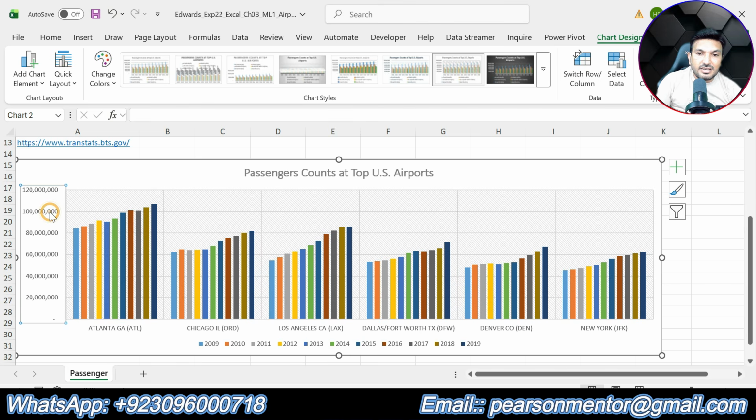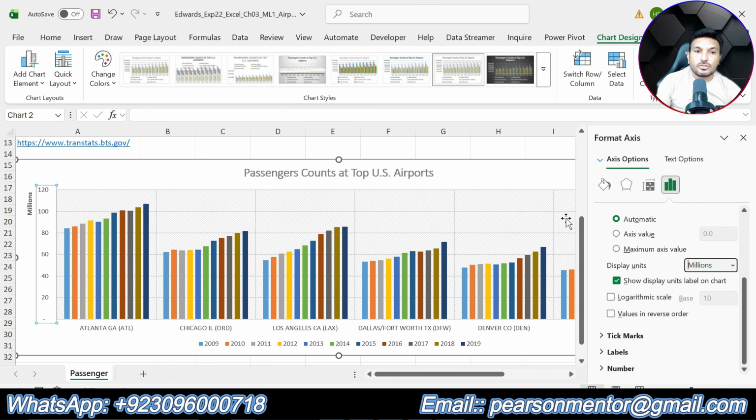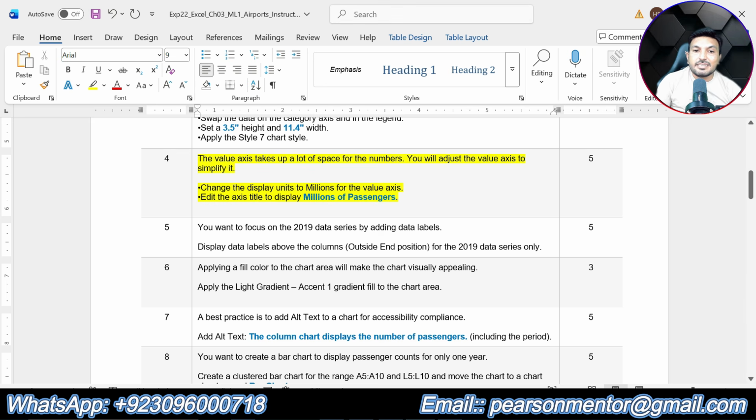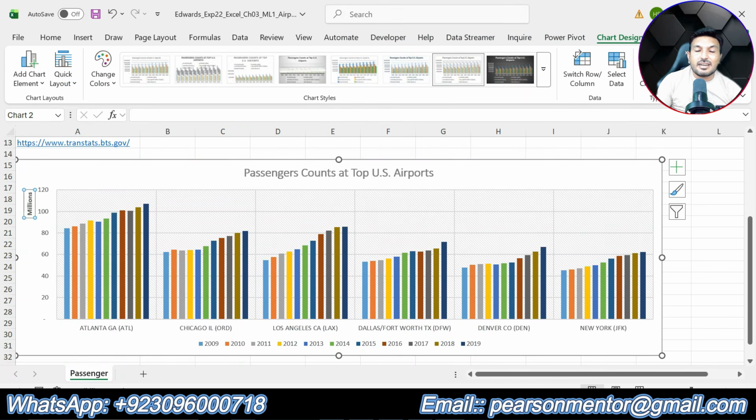So this is the value axis. Select this one, right click on that and select format axis. So now here you can see the display units and change this to the millions. Okay, so we have changed the display units to million. Added the axis title to display millions of the passenger. So close this one. You can see the axis title is million.